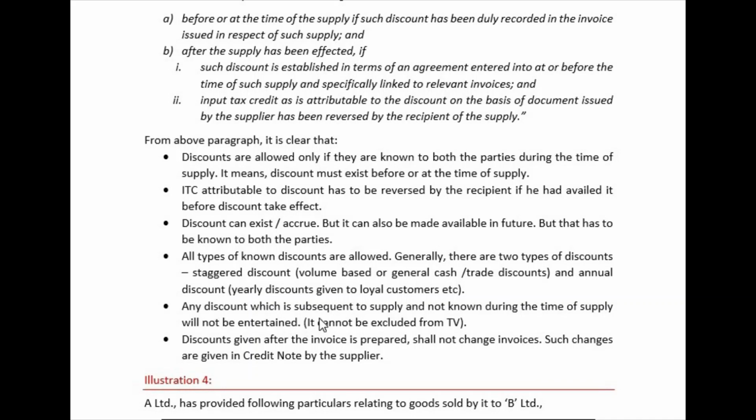Any discount which is subsequent to supply and not known during the time of supply will not be entertained. This is the point. It cannot be excluded from TV. TV is your transaction value, right? Any discount which is subsequent to supply, it means you have made the supply, and after making the supply if you are giving the discount, then that will not be counted as a discount.